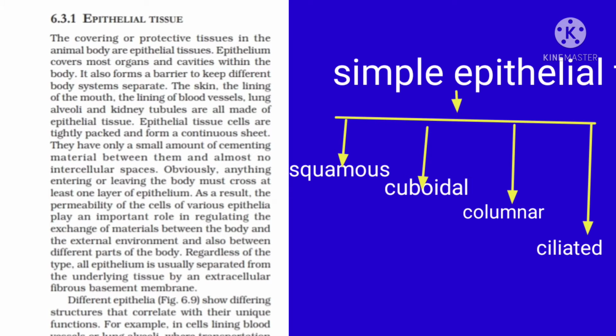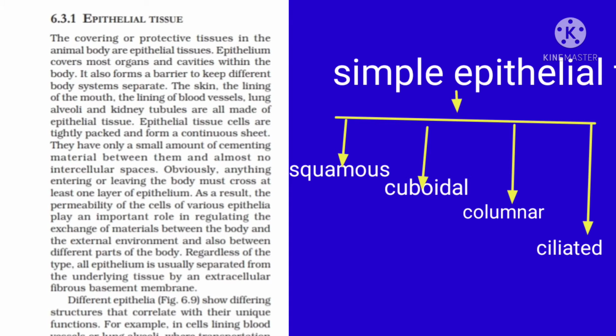I told you that simple epithelial tissue is made up of a single layer of cells, but our skin is made of compound epithelial tissue, that is multiple layers of squamous epithelial tissue. This is called stratified squamous epithelial tissue. So our skin is made up of stratified squamous epithelial tissue. Since it is made up of multiple layers, it is called so.